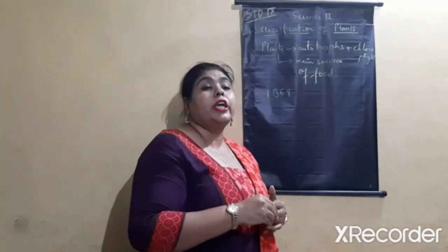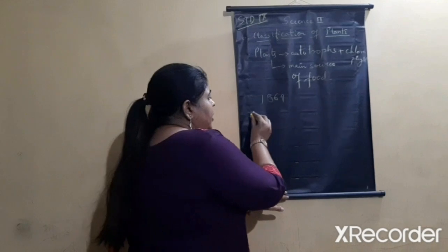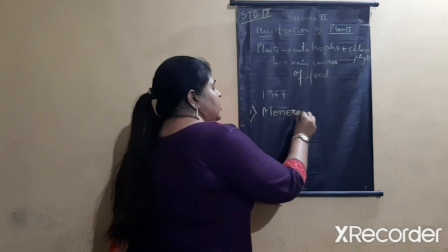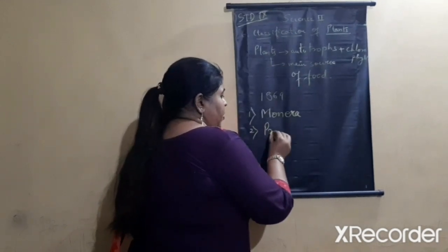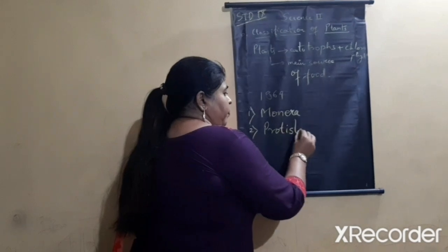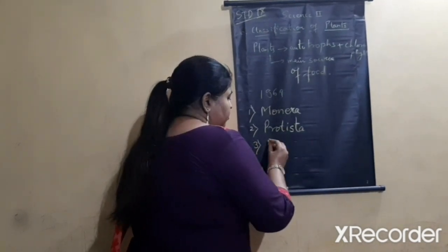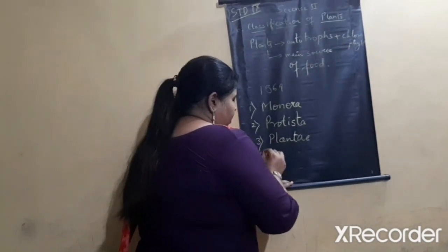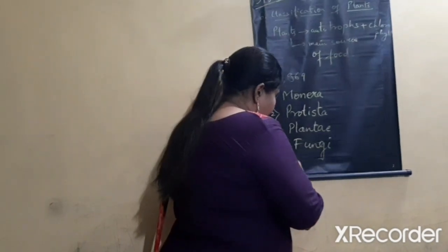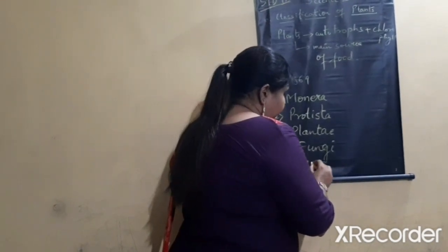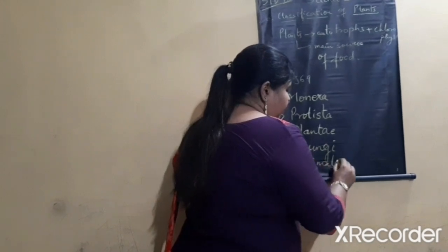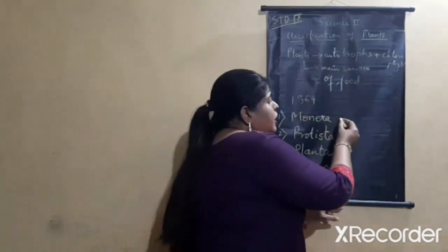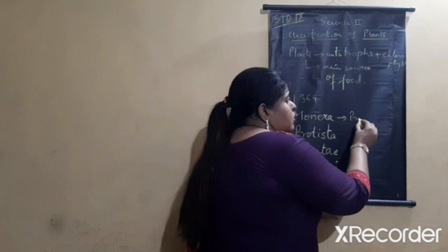Now, what are the 5 main kingdoms? The first kingdom is kingdom Monera. Second, Protista. Third, Plantae. Fourth, Fungi. Then the fifth is kingdom Animalia. As you can see, we have discussed prokaryotes and eukaryotes. Kingdom Monera is included in prokaryotes.